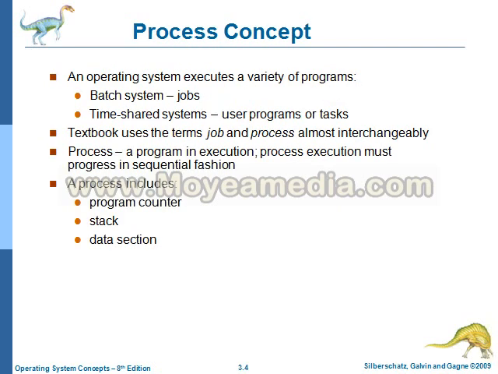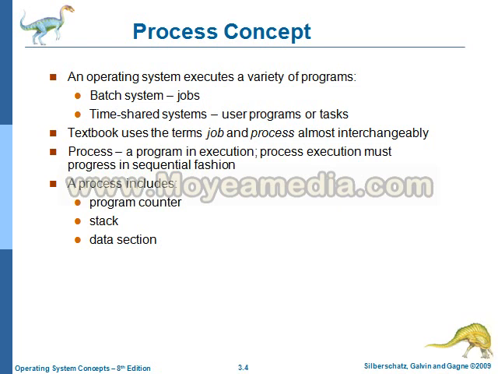Our operating system executes a variety of processes. For example, batch process. What is in the batch process? Only one process can be done at a time. Another example, time sharing or multi-processing operating system, where multiple processes can be done. In our textbooks, process, jobs, and tasks have the same meaning. They are all denoted the same as process.